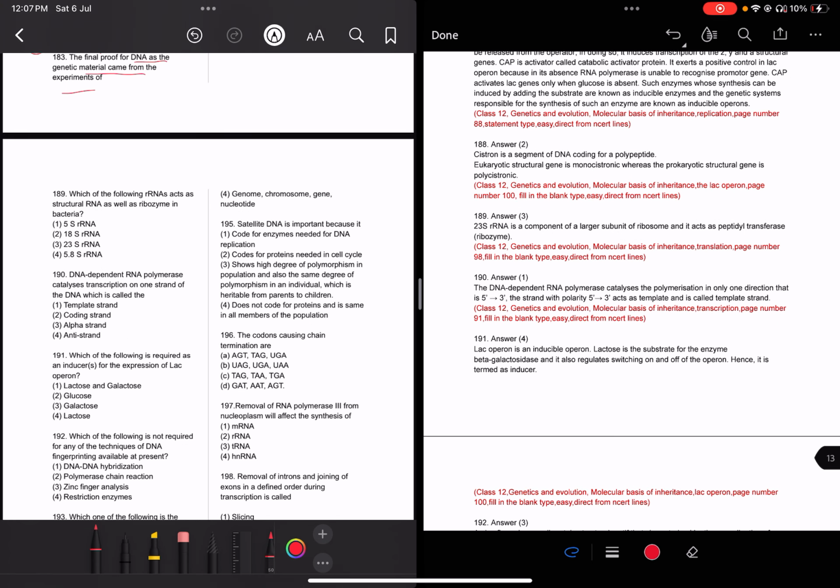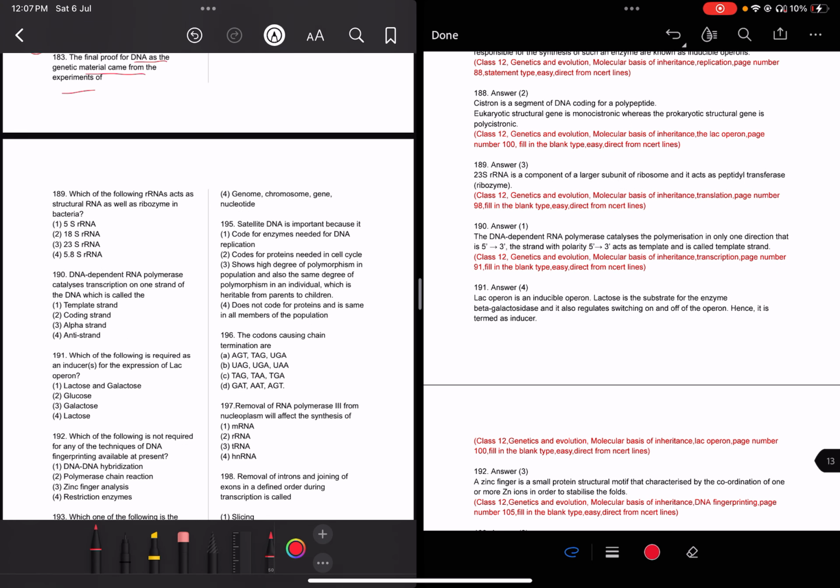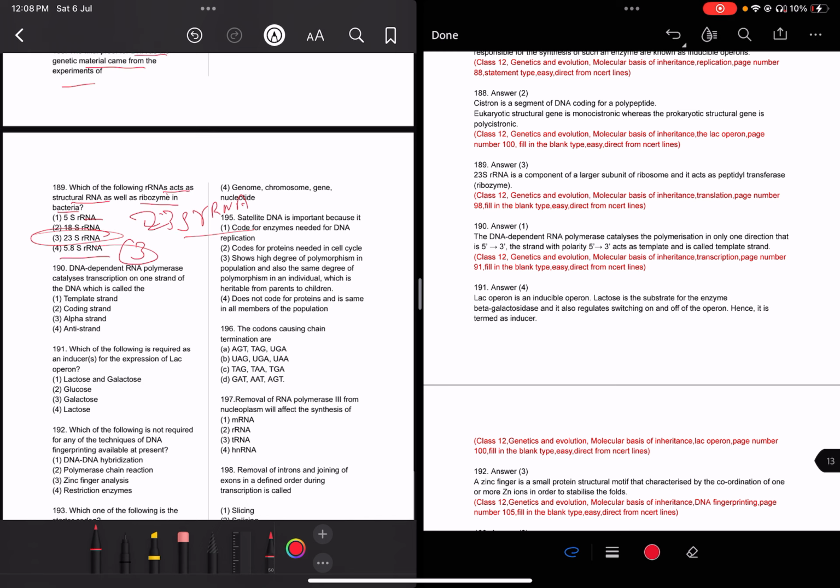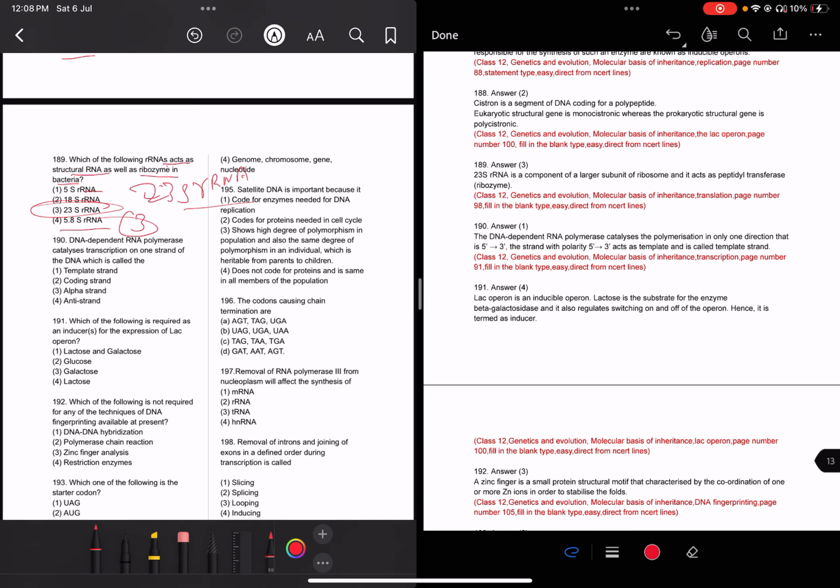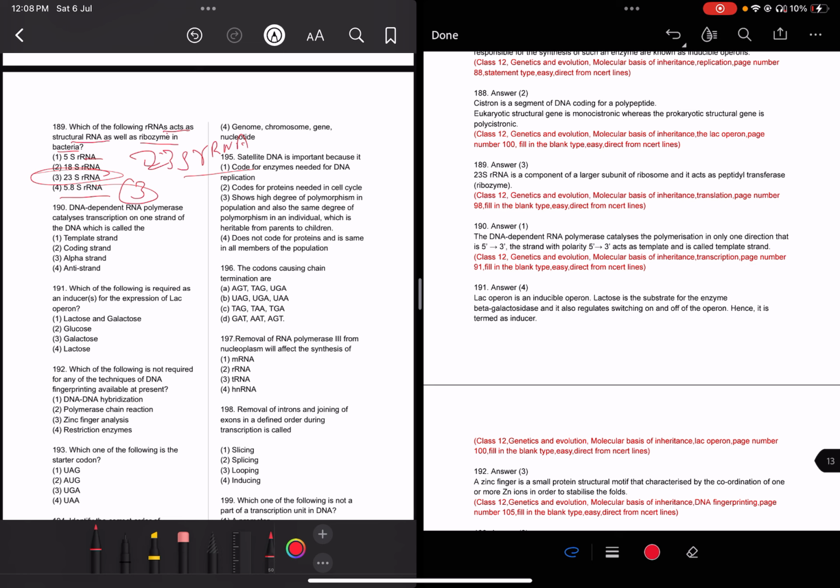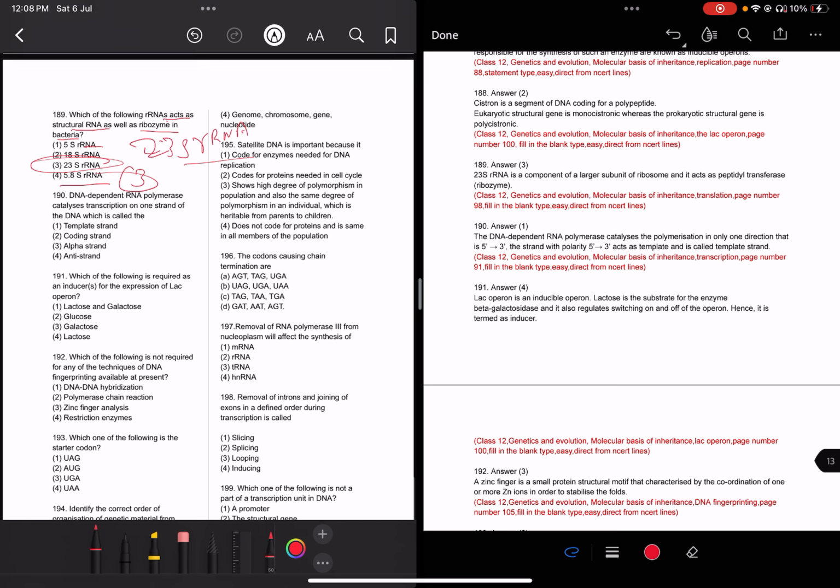Now read question 189. Which of the following rRNA acts as a structural RNA as well as a ribozyme in bacteria? Important question. Directly learn: ribozyme means catalytic RNA. This is only the 23S rRNA. It is structural RNA as well as a ribozyme enzyme also. So we can understand the catalytic nature of RNA by this example.